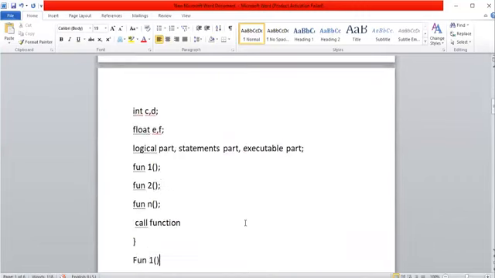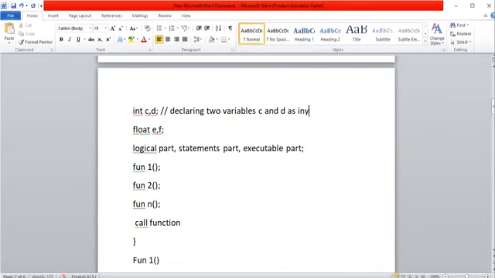Documentation is not only at the starting point of the program; here also we can provide documentation, meaning a comment. So what is the purpose of this statement? The statement's purpose is declaring two variables, C and D, as integers.